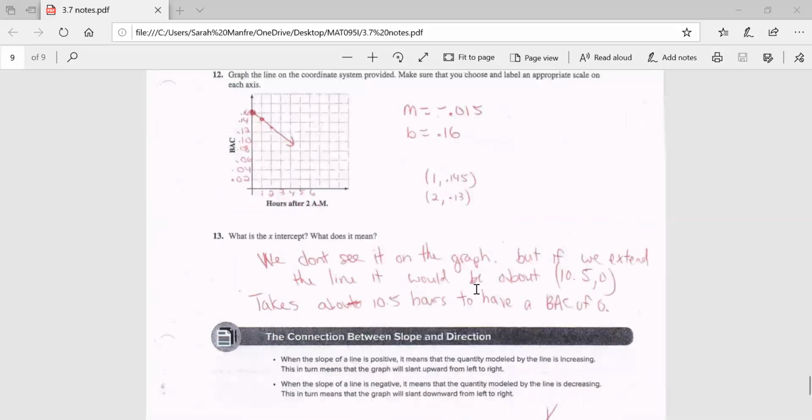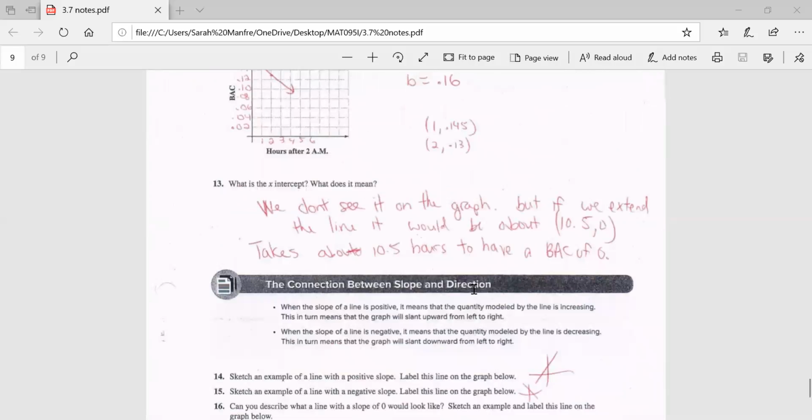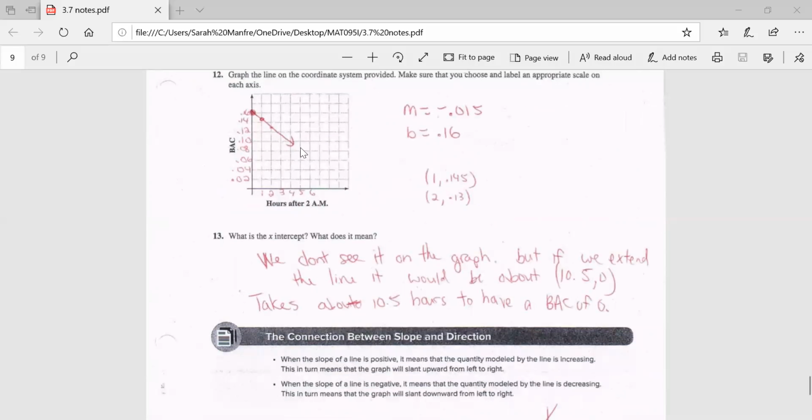All right. What is the x-intercept? Well, we can't really see the x-intercept in the graph, but if I was going to keep extending it, it would probably be about here. So it would probably be around 10. And that's just an example. And that would mean that it would take about 10.5 hours to have 0 blood alcohol content.